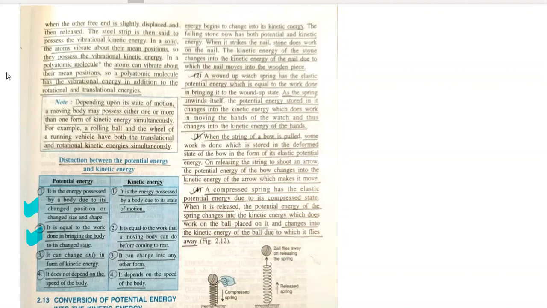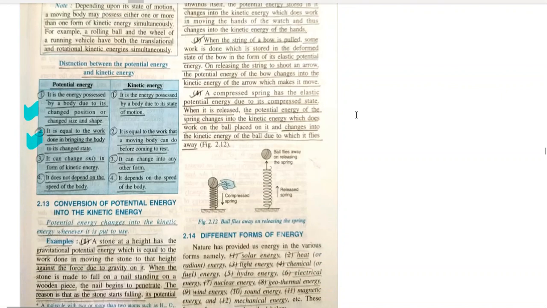A wound-up watch spring has elastic potential energy, which is equal to the work done in bringing it to the wound-up state. As the spring unwinds itself, the potential energy stored in it converts into kinetic energy, which does work in moving the hands of the watch and thus changes into kinetic energy of the hands.